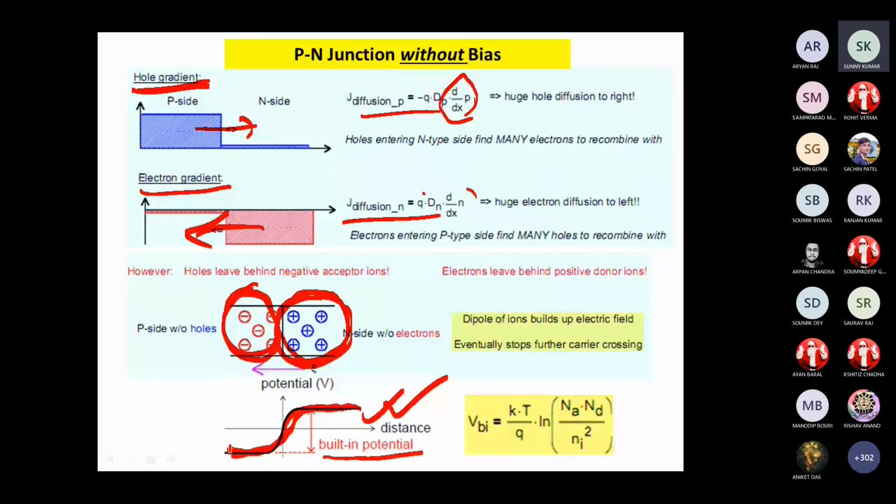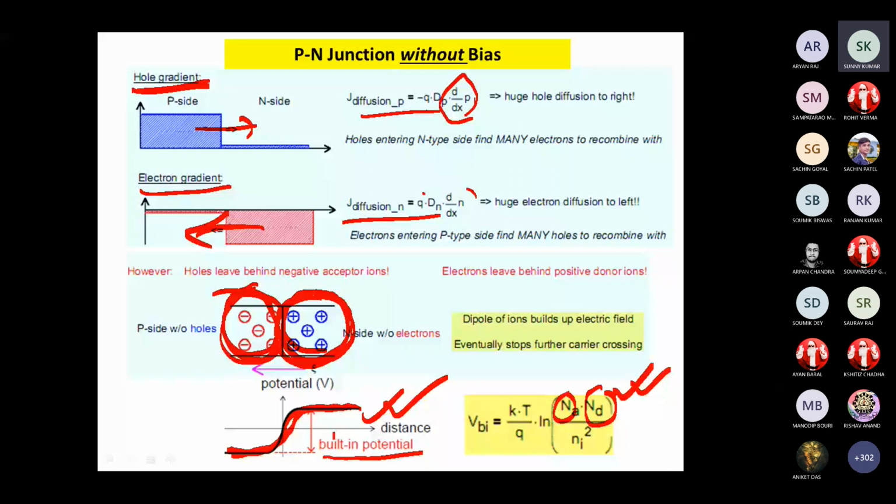If you see the equation, the built-in potential or barrier potential is kT by q ln(Na Nd by Ni squared). Na is the acceptor concentration, Nd is the donor concentration, Ni is the intrinsic carrier concentration, and T is the absolute temperature. Na and Nd, these ions, are responsible for building the barrier potential at the junction. This is called the barrier potential or built-in potential.